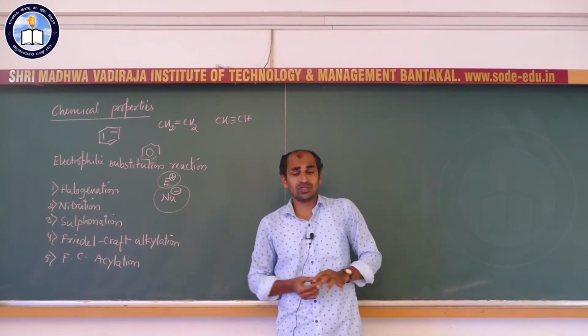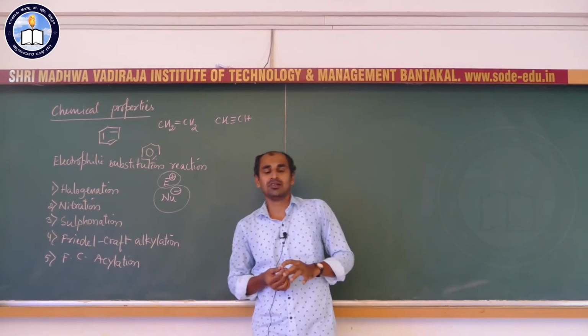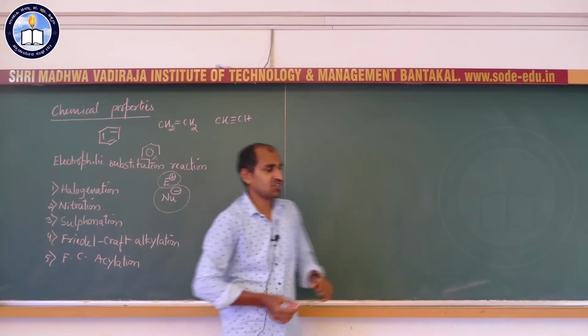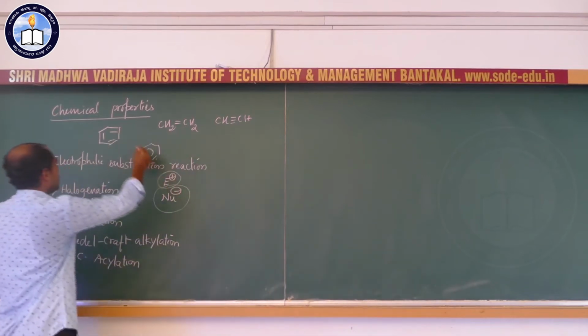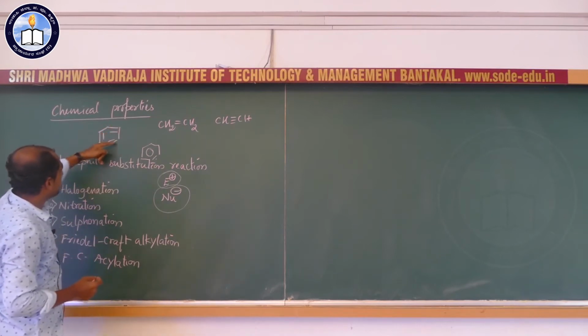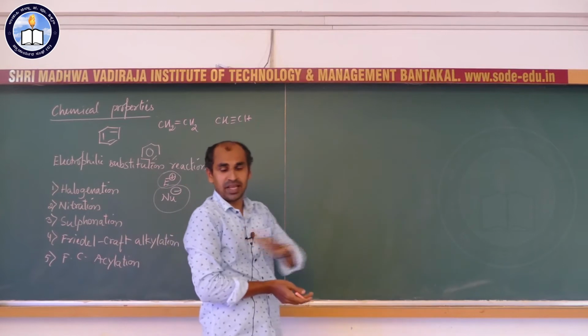So, the question comes: why do benzene and other aromatic molecules undergo electrophilic substitution reactions? The reason is that benzene has a delocalized pi electron cloud over the surface of the molecular plane.